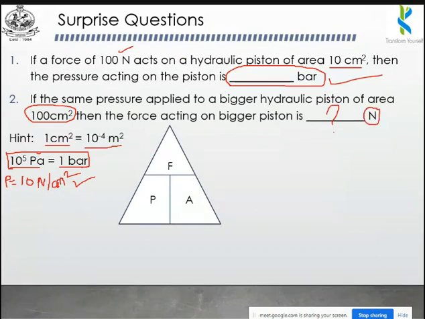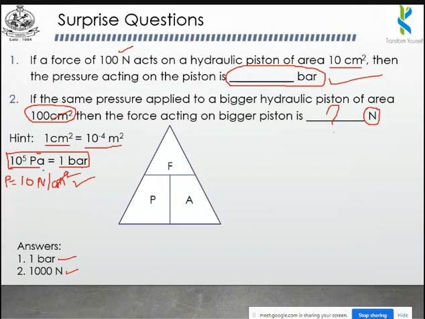Here it is in Newton per centimeter square, and here it is in centimeter square. So this centimeter square and this centimeter square get cancelled, and you'll have 1000 Newton at this place. It is just a surprise question. So look here, the first problem answer is 1 bar and the second problem answer is 1000 Newton.